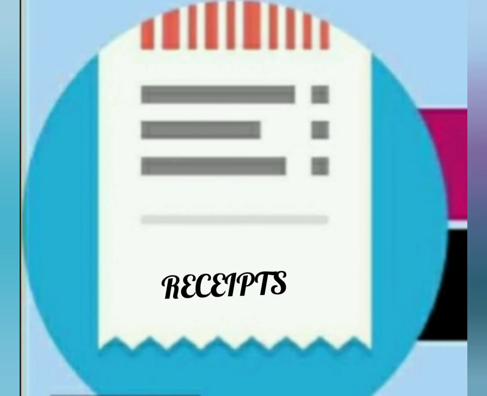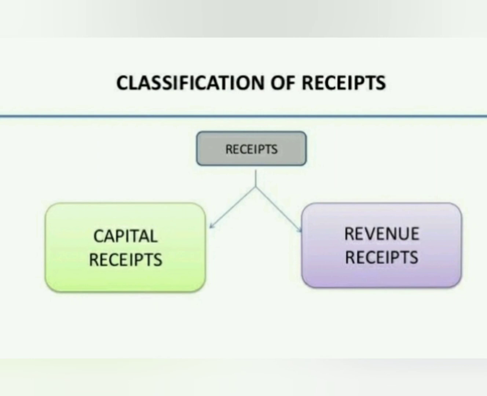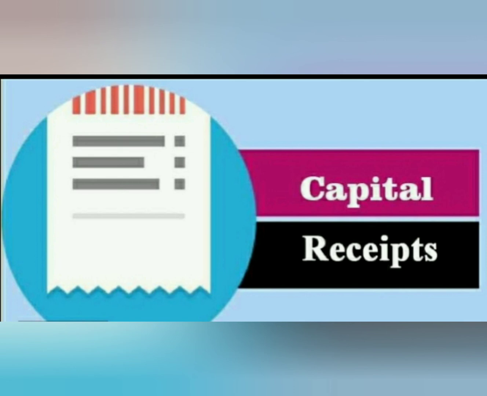Next term is receipts. Receipts refers to the amount received by the business organization during an accounting year. Receipts are of two kinds. First one is capital receipt, second one is revenue receipt. Capital receipt refers to the receipts that imply an increase in liability or a reduction in the value of assets. For example, capital contribution from proprietors, investors, partners, amount received as loan, proceeds from sale of an asset. Capital receipts are reflected in the balance sheet.